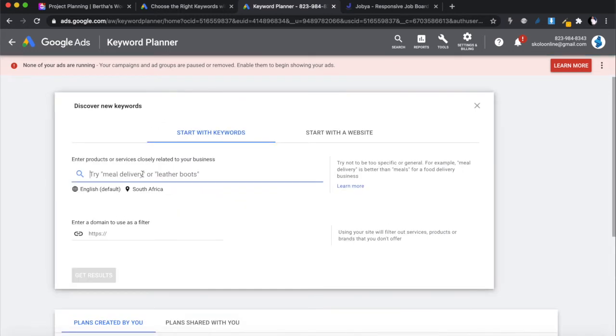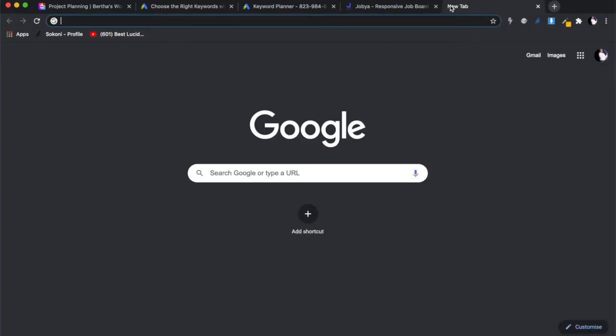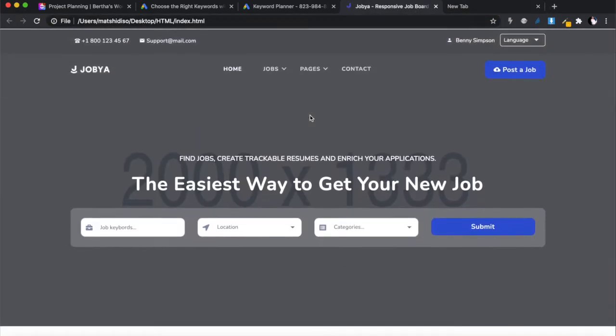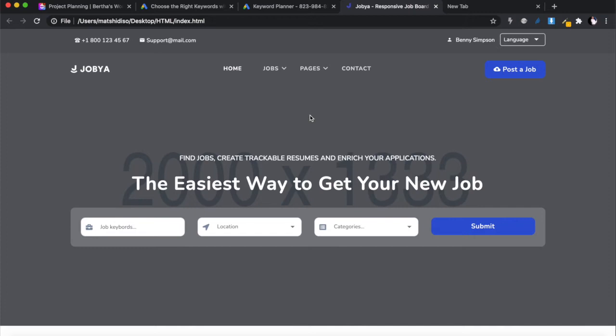Okay, so when you do keyword planning, you need to think about the type of search words that people would type into the Google search bar. If this was a Google search bar, think about this job website that you're building: who's your target market and what are those people searching for?